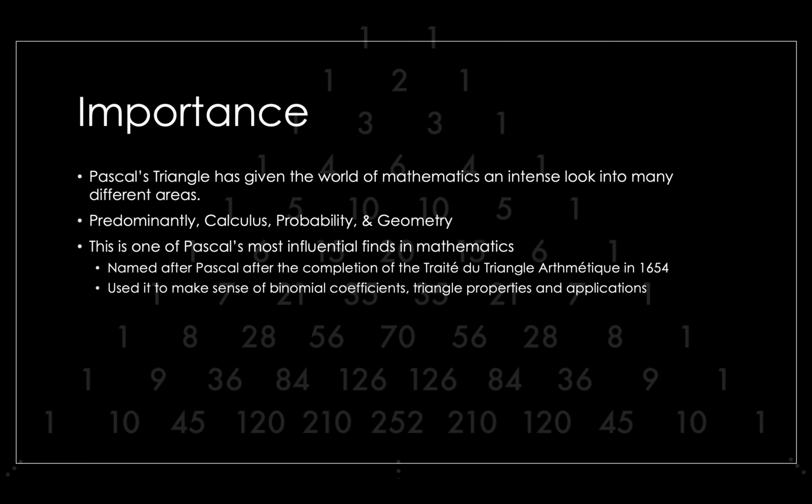It was named after Pascal, finally, when he completed the Traité du triangle arithmétique in 1654, which was basically everything he knew about the triangle at the time. He used it to make sense of binomial coefficients, triangle properties, and applications, which was extremely important at the time. As we all know, triangles are extremely important to mathematics, and they've helped many areas.